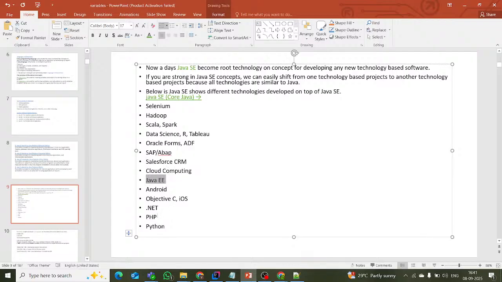And Android, .NET, PHP, Python are also based on standalone application concepts.